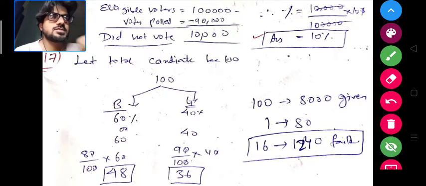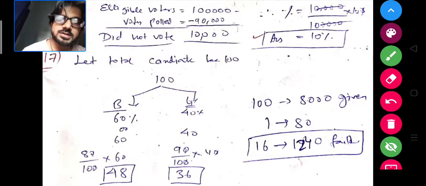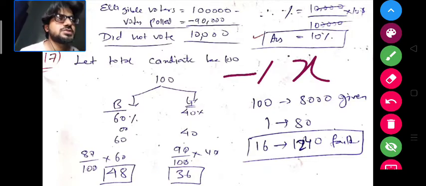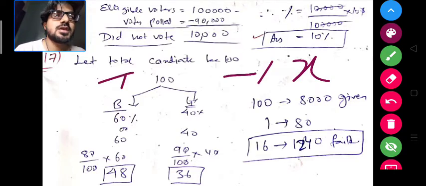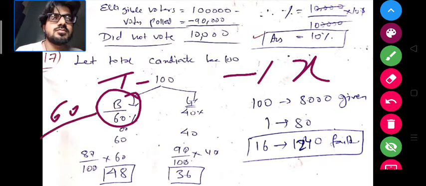From our previous chapter we know that we can take the percentage on the value of 100, or we can take it on x. Whichever way you do, you can solve it. So let's take the total number of candidates to be 100. It says that 60% were boys. So 60% of 100 means 60 by 100 into 100, which is actually 60.